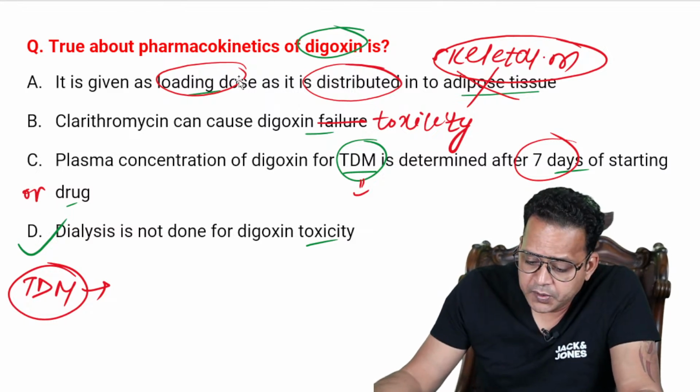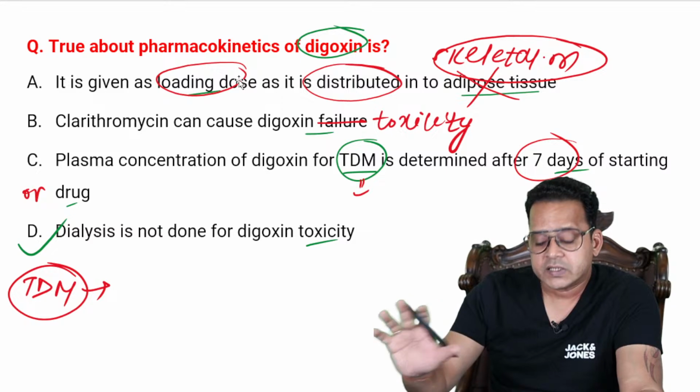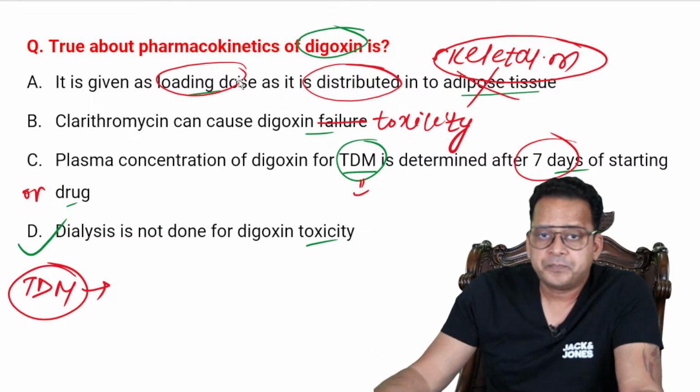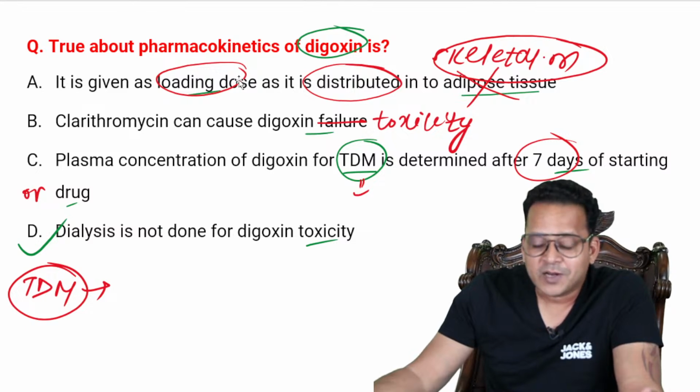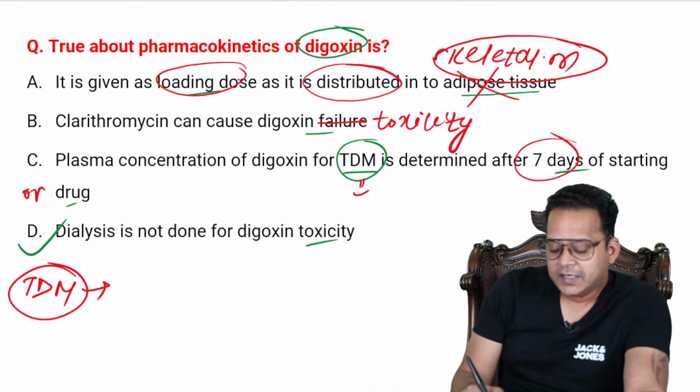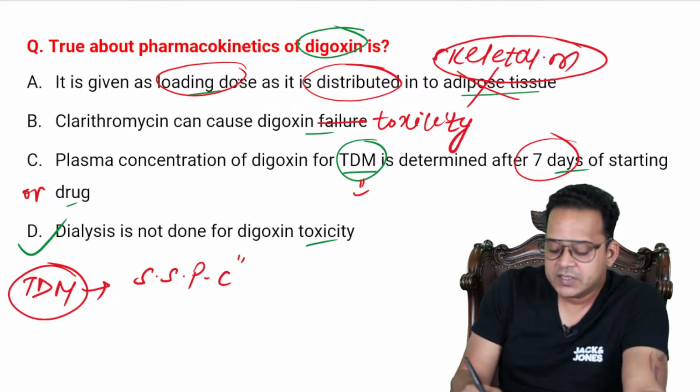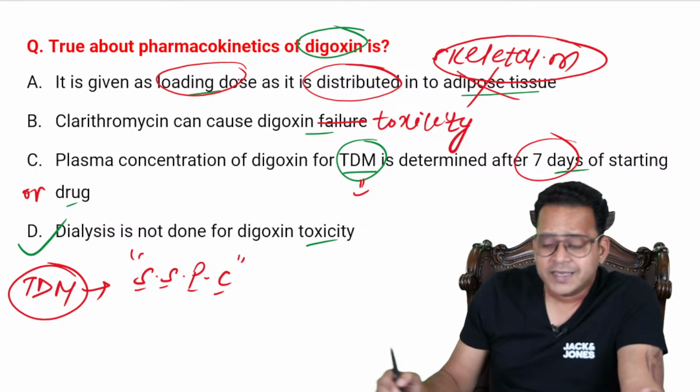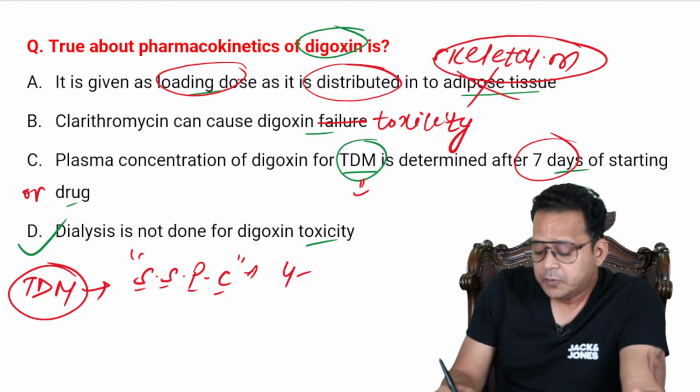Very good. It depends on T half. That's the right answer. But TDM is to be done after how many half-lives? In other words, I'm asking you, it is done when you achieve something called SSPC. What is SSPC? Steady state plasma concentration is achieved after how many half-lives? 4 to 5 half-lives.